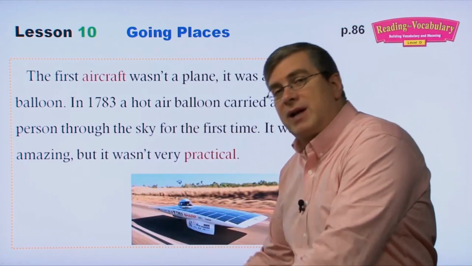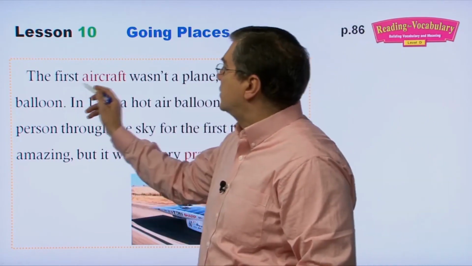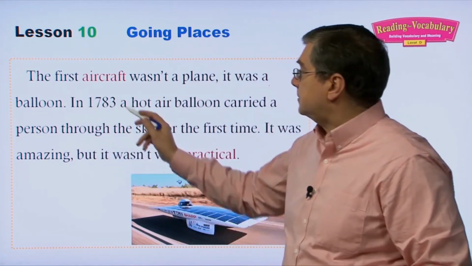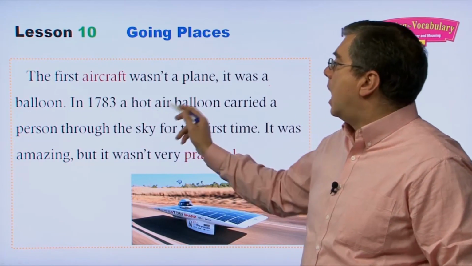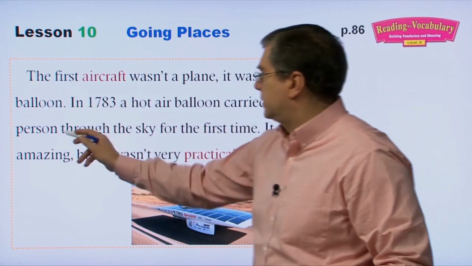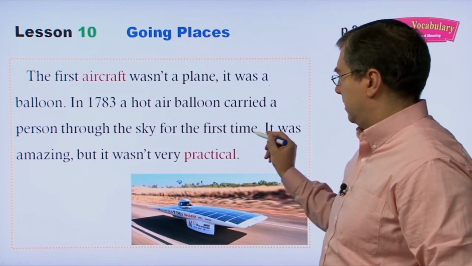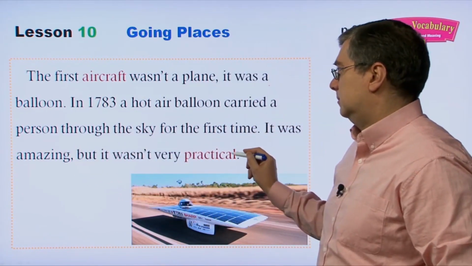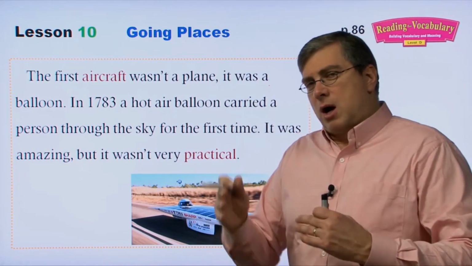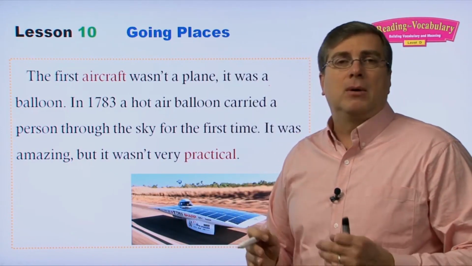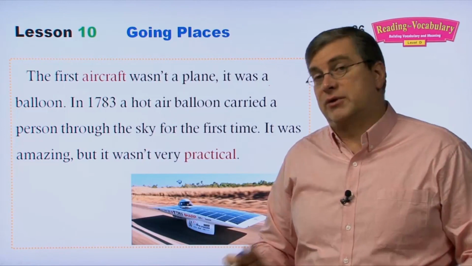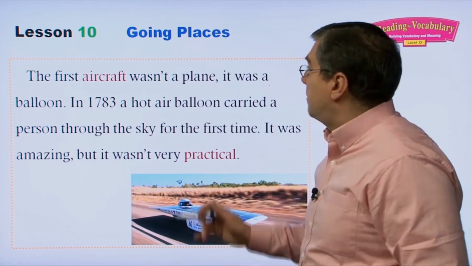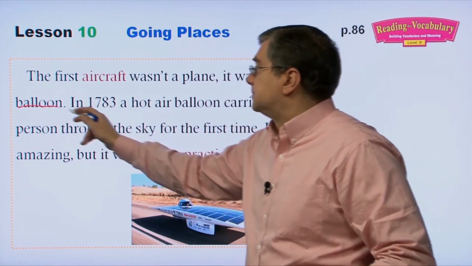Let's move on to another type of transportation. The first aircraft wasn't a plane, it was a balloon. In 1783, a hot air balloon carried a person through the sky for the first time. It was amazing, but it wasn't very practical. Okay, so we moved from cars, now we're talking about aircraft. And remember, I said there are many types of aircraft. The most common is planes, but we also saw hang glider and rocket. Another type, hot air balloon, a balloon.